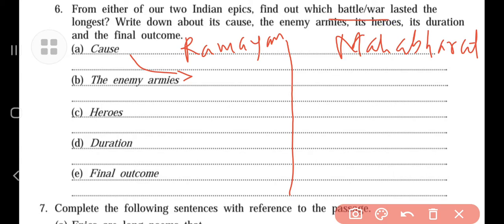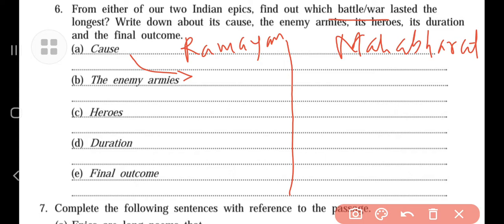Now here you have to mention the cause of the battle fought between Rama and Ravana: Ravana kidnapped Sita, and to carry out her rescue, the fighting took place. You have to write that down. In the Mahabharata, what was the reason?